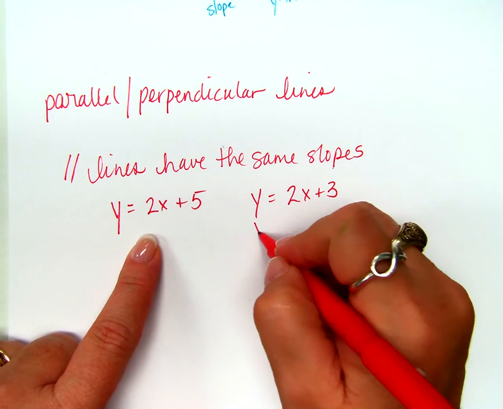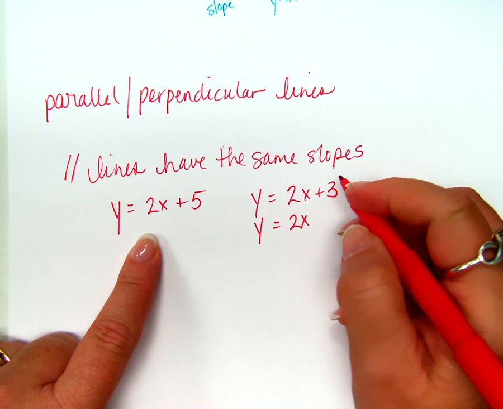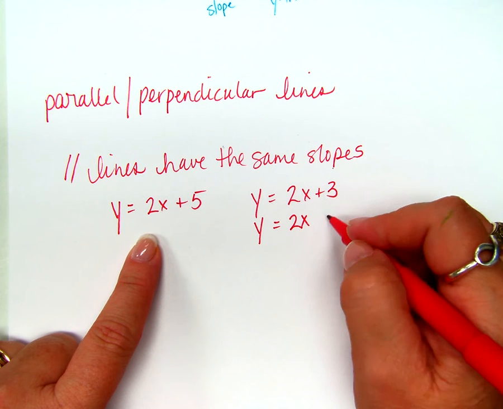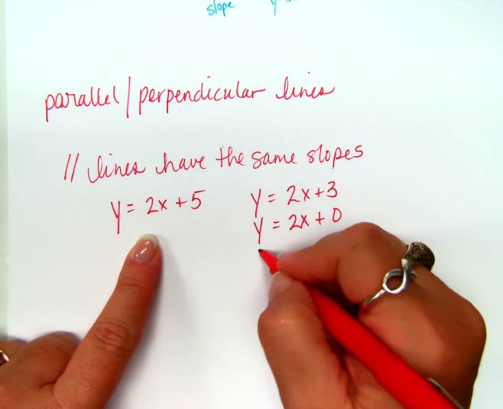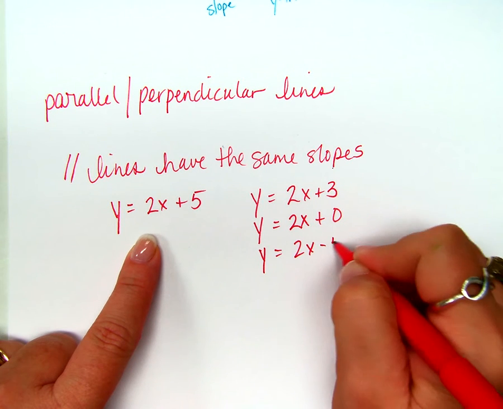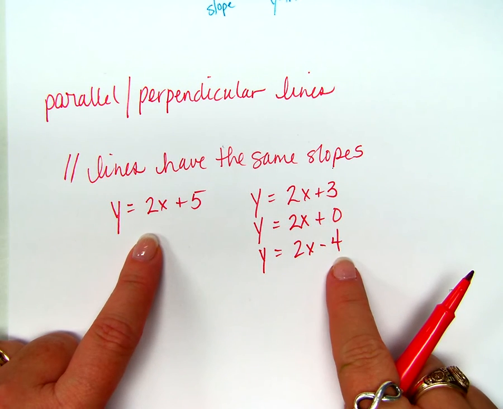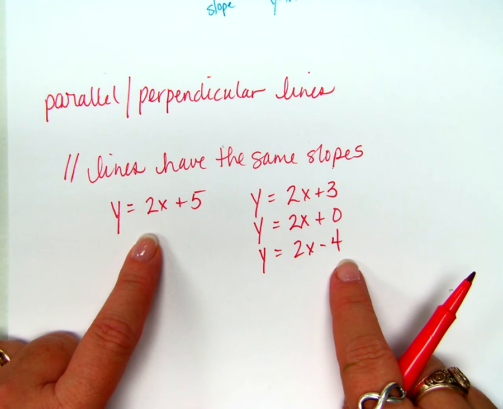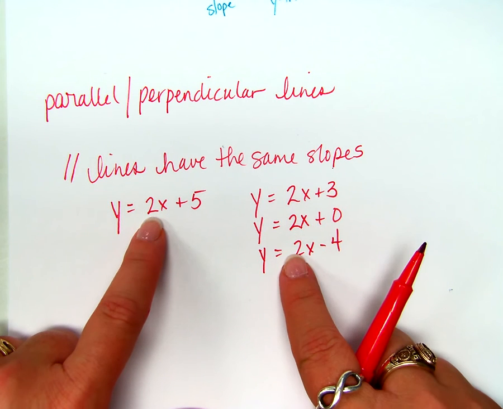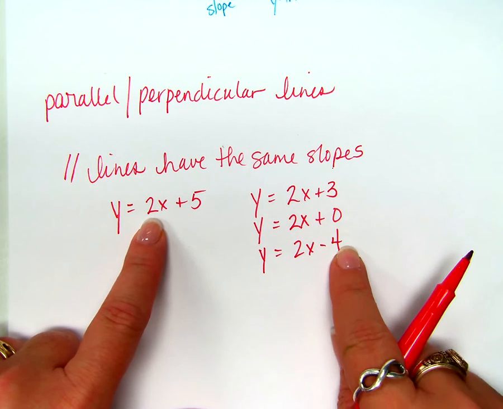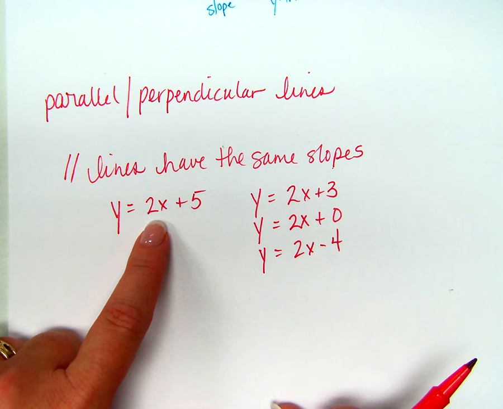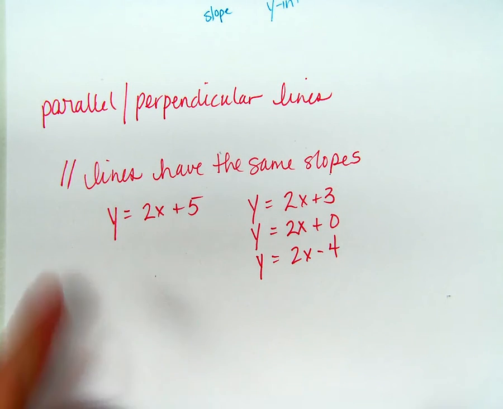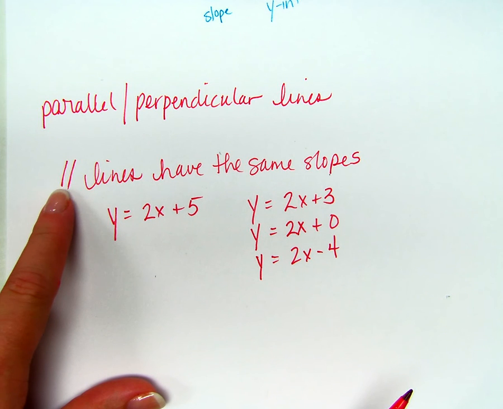Give me another one. 2x plus 0? Yeah? That works. What about y equals 2x minus 4? Ooh, minus. Yeah, nobody cares about that, right? What we care about is that the slopes are the same, right? This y-intercept can be anything it wants. It's just how far above or below this line it is. You remember that?